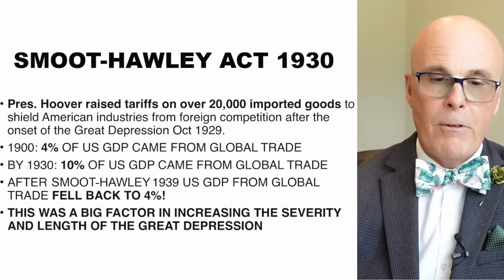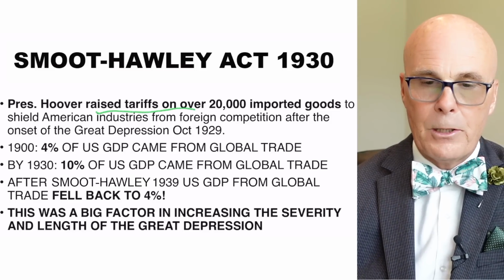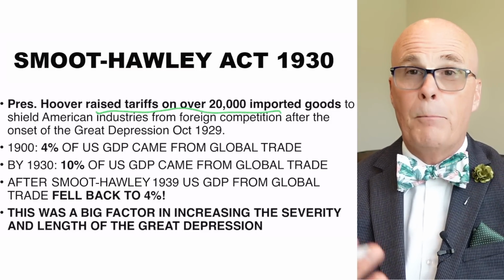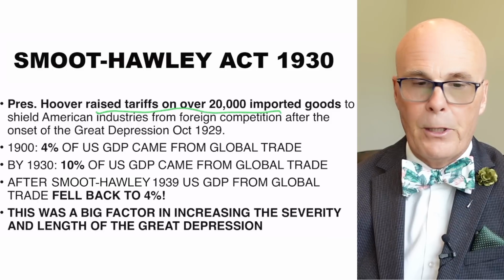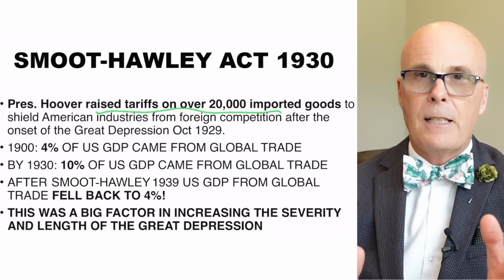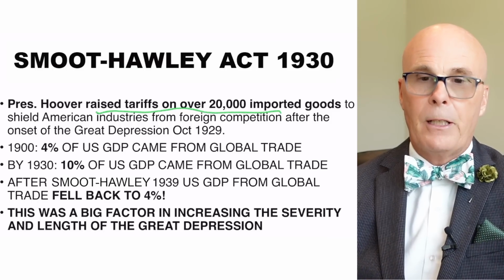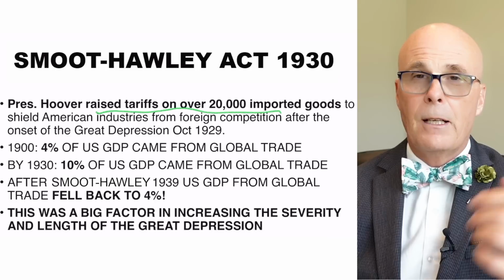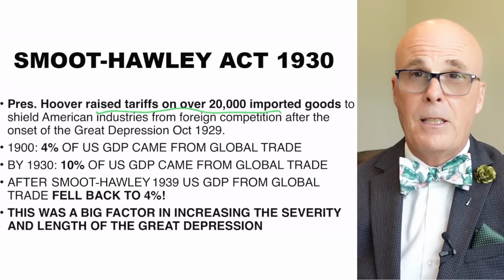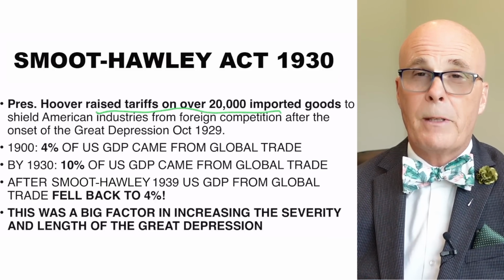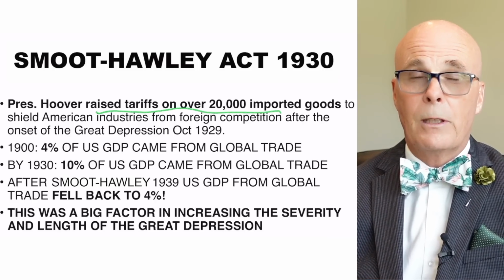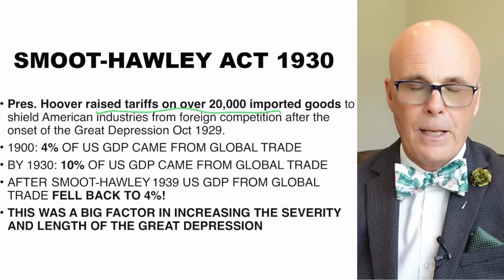This was just after the market began crashing in 1929. So he raised tariffs on over 20,000 imported goods. Sound familiar? And this was done to shield American industries from foreign competition. And that's because the economy at that time was beginning to enter into what became the Great Depression.